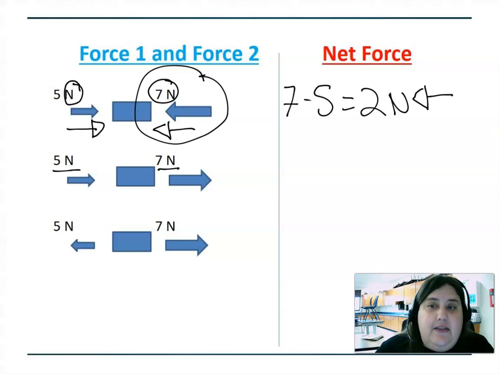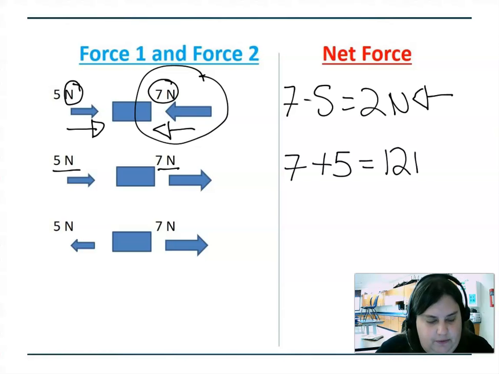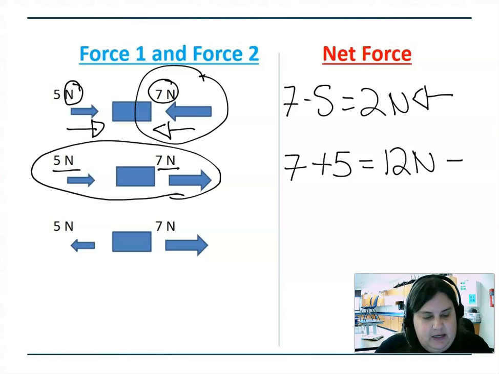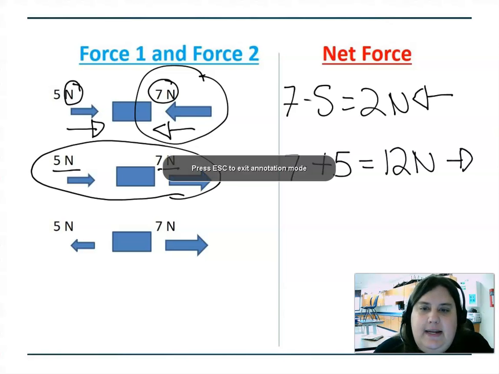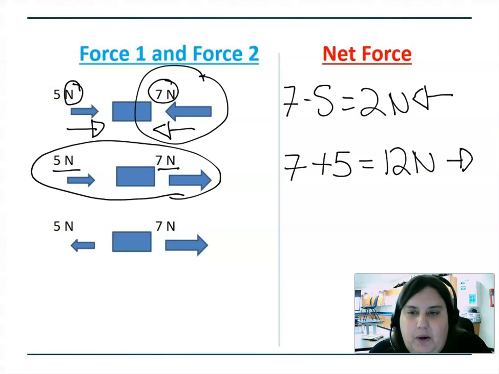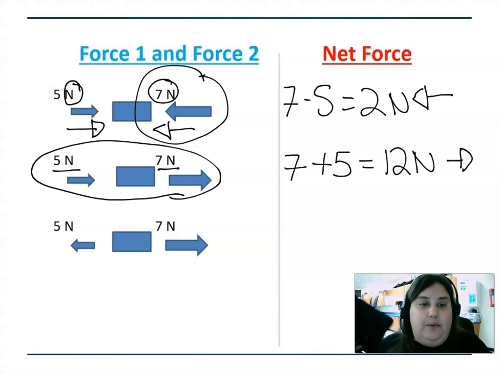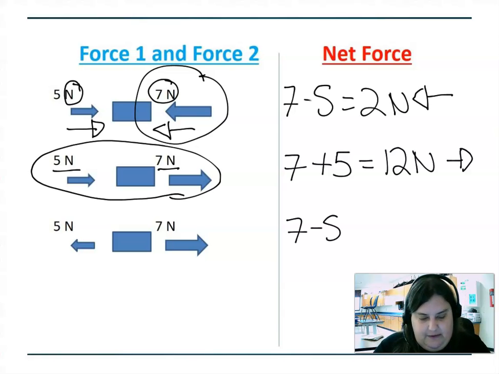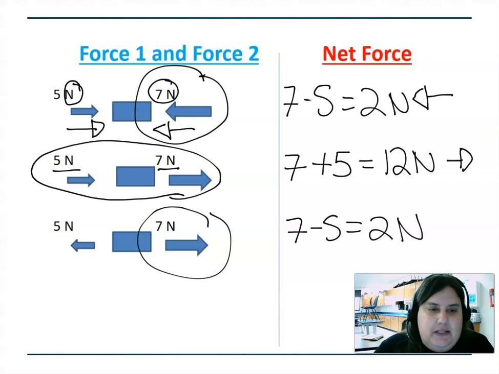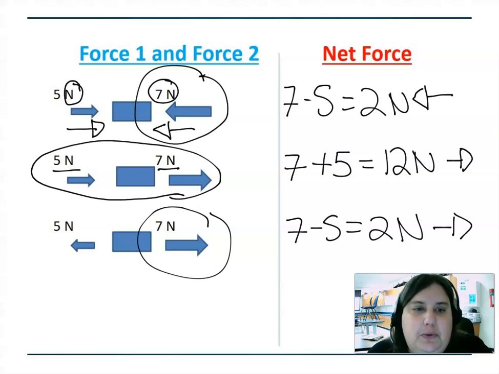Okay, so in this next example, I have 5 newtons to the right and 7 newtons to the right, so now they're working together, and so we're going to add these two numbers. So 7 plus 5 equals 12. And since both of them are headed to the right, my net force would be 12 newtons to the right. And then in this last example, they're working against each other again. They're just pulling away from each other. And so I'm going to subtract. So 7 minus 5 equals 2. So 2 newtons. But I'm going to look at the greater force to see the direction. And so the direction is going to the right. So my net force is 2 newtons to the right.